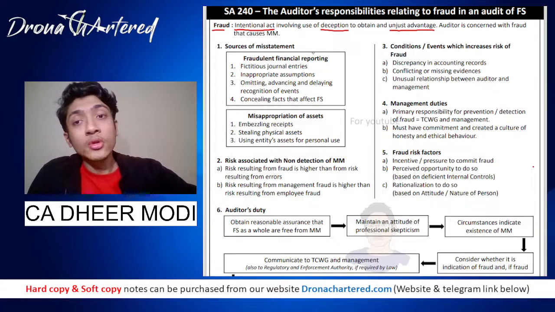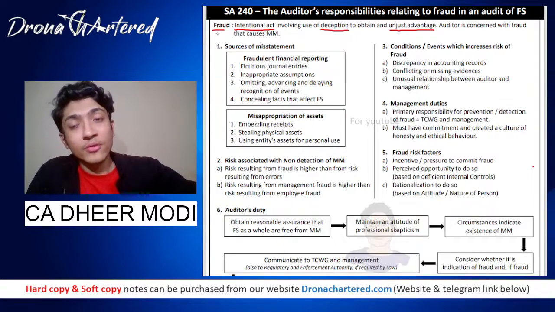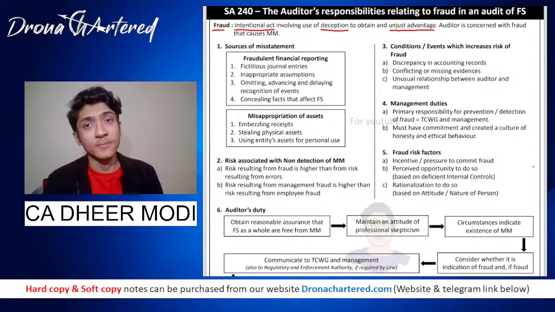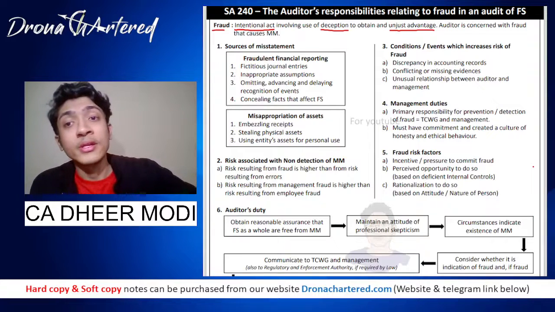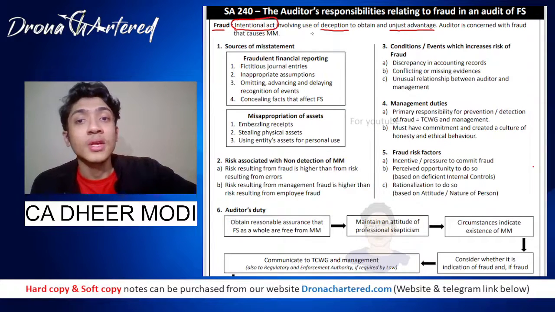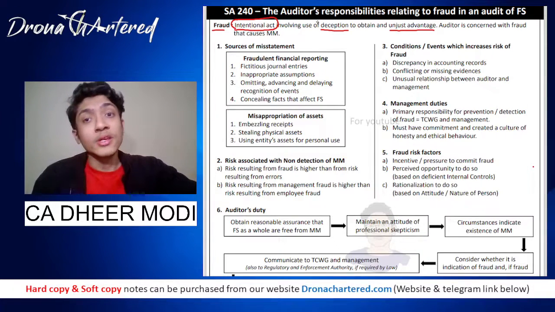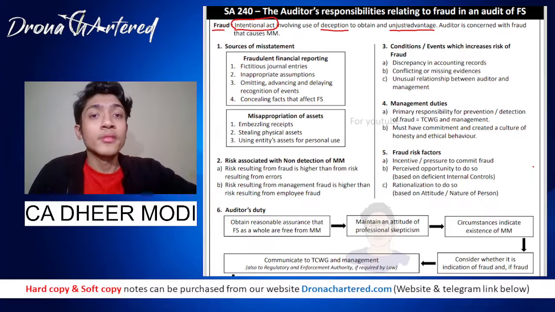Okay, so there are two types of misstatement. One is fraud and one is mistake. Now mistake is an unintentional act. However, fraud is an intentional act. It is done on purpose, involving use of deception to obtain an unjust advantage. So you are tricking to have some advantage.